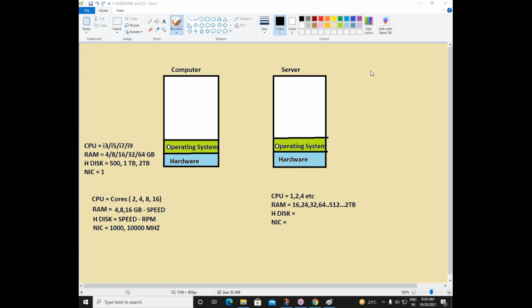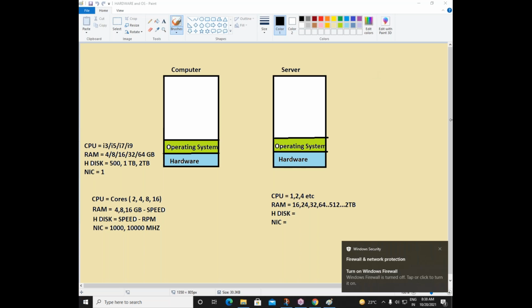So, yesterday we were discussing the hardware part of our computer and server. We have seen the four major parts of our hardware: CPU, RAM, hard disk, and NIC card. Not much about the NIC card, because we will see it in some other topic, that is in CCNA. But we know how we need to choose a CPU, RAM, and a hard disk. So these are the four major components, along with, of course, the motherboard. All these components will be connected to the motherboard only, right?